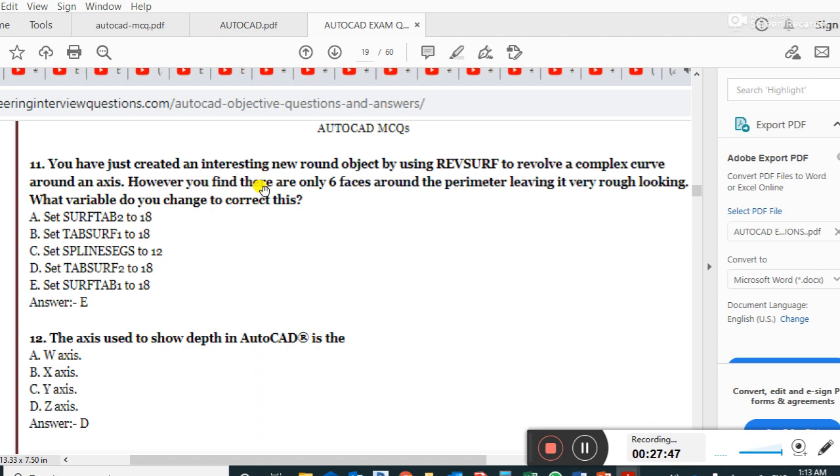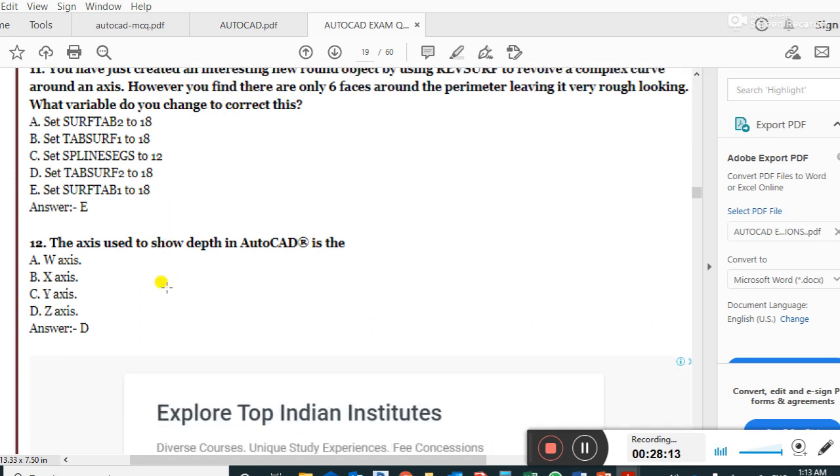However, if you find there are only 6 faces around the perimeter, leaving it not very true looking, what variable do you change to correct this? Set surftab1 to 18. The axis used to show the depth in AutoCAD is the Z axis.